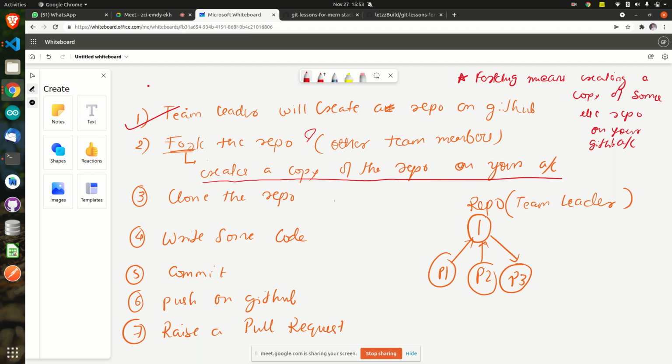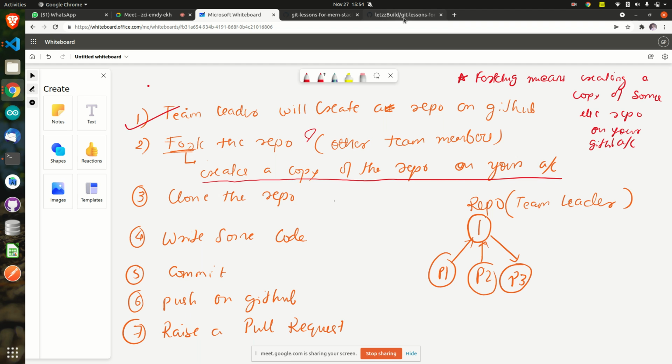Right now, who is the owner of this repository, Git lessons for Munstack? You all or I? So whatever is there in this repository, if you fork it, it will create a copy of that same repository on your account. Right now it is on my account, not on your account. Forking means it will create a copy from my account to your account. Do it first.